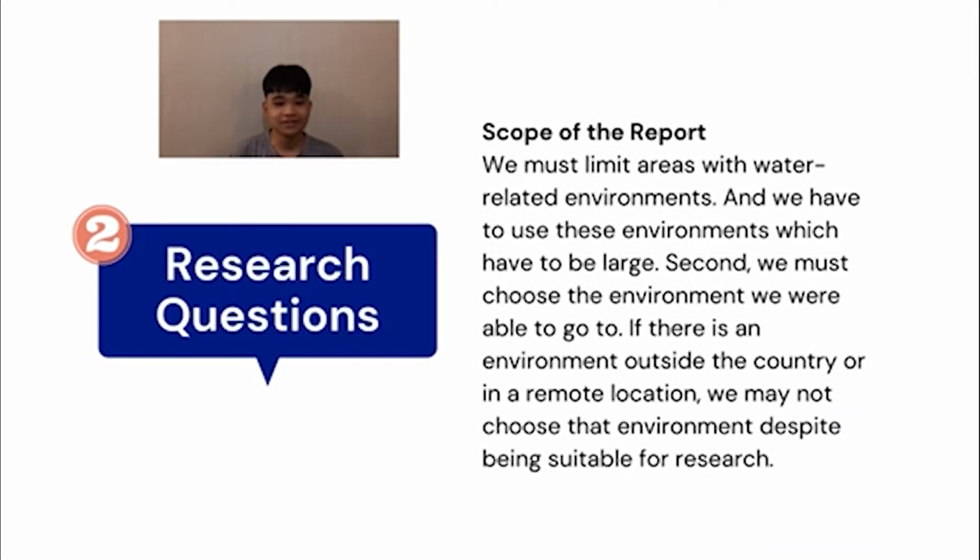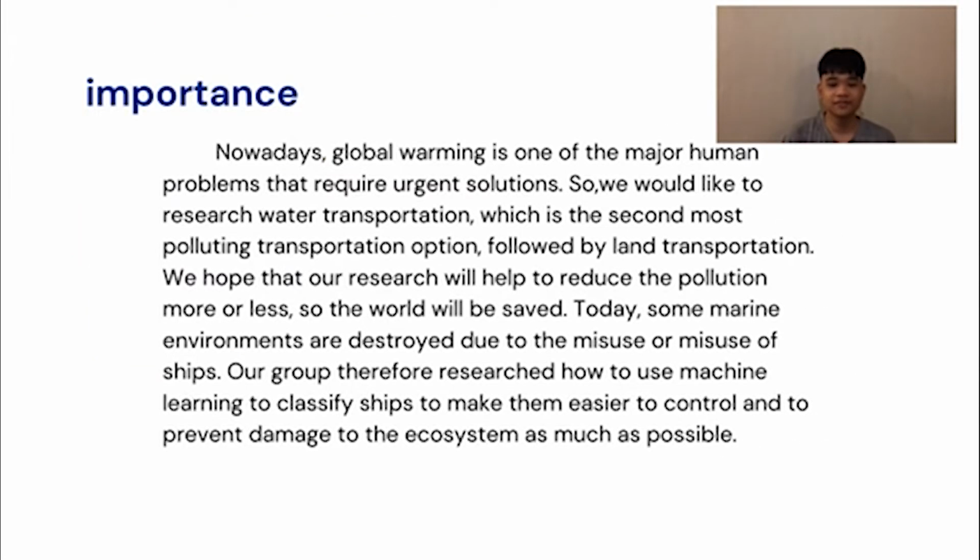Scope of the report. The scope of this report is research on water, the environment and travel. Narrowing the scope of the report, starting with water issues. We must limit areas to water-related environments, and these environments have to be large. Second, we must choose an environment we were able to go to. If there is an environment outside the country or in a remote location, we may not choose that environment despite it being suitable for research.